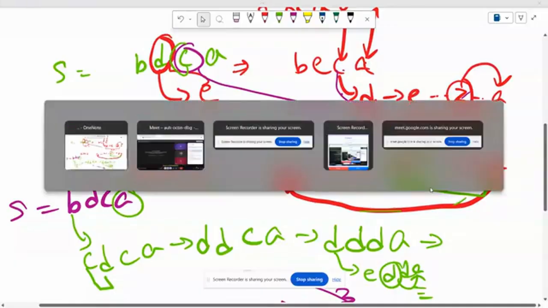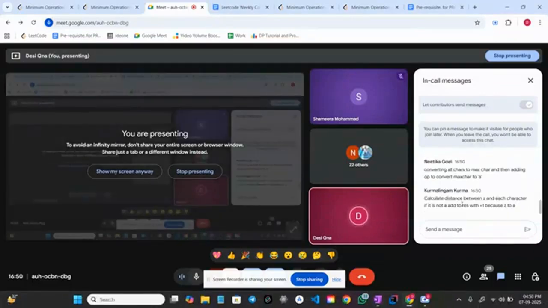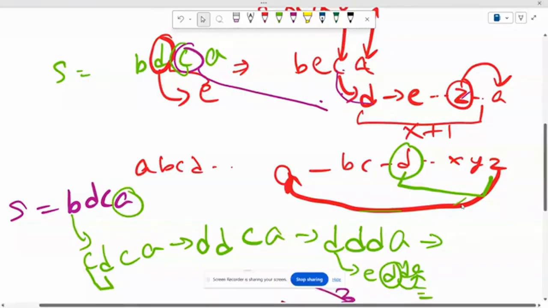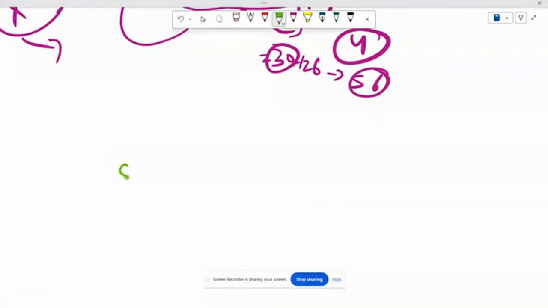And how can we do it mathematically? Anyone aware? This is theoretical, right? We are doing the dry run. In the program, what you will write in the code, I will explain to you. See, we will write the formula like this. Let's say we are calculating the steps, so steps will be equal to what? 26 minus C minus A.